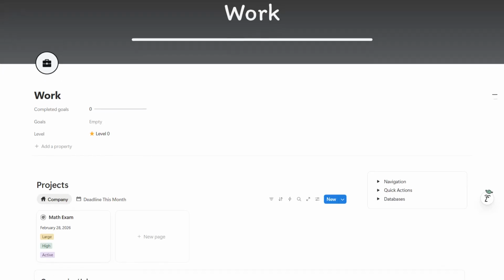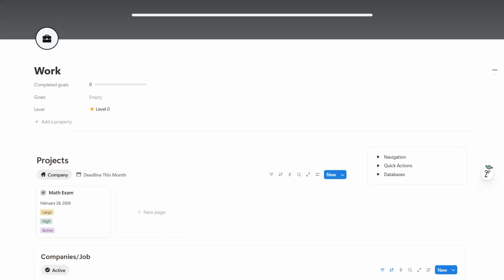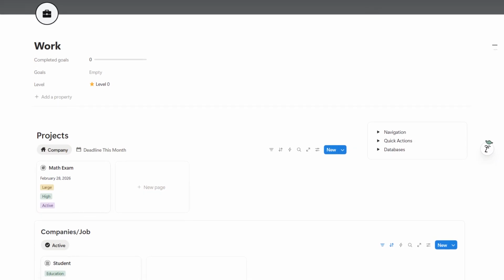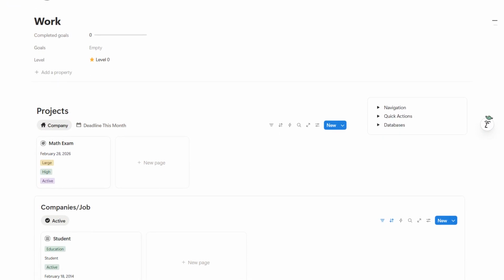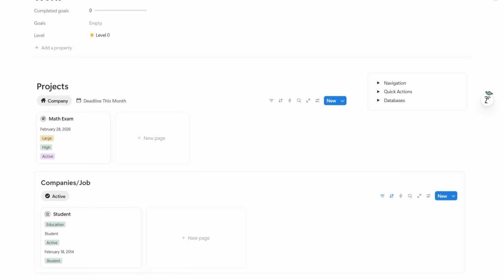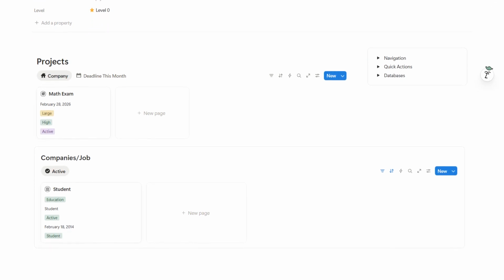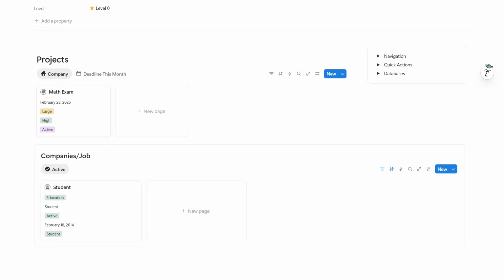The purpose of the Work-Life Zone is to give your professional life a clear structure. Instead of spreading projects, notes, and career planning across multiple tools, everything is organized in one place. This helps you stay focused, organized, and productive in your professional journey.